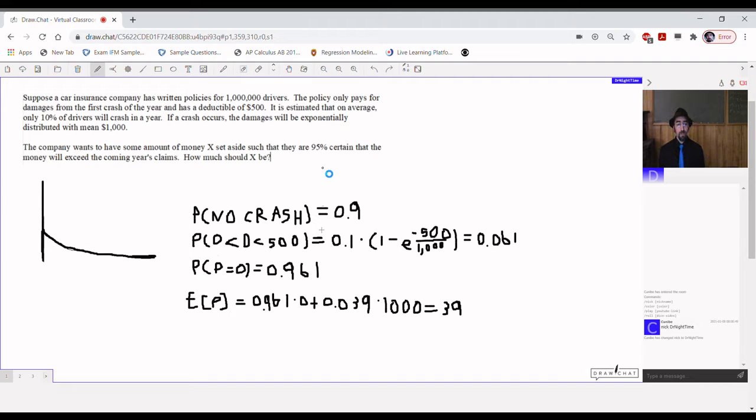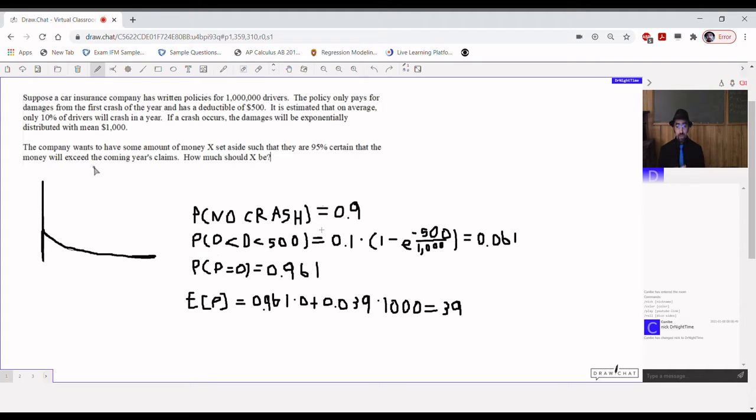Suppose a car insurance company has written policies for 1 million drivers. The policy only pays for damages from the first crash of the year and has a deductible of $500. It is estimated that, on average, only 10% of drivers will crash in a year. If a crash occurs, the damages will be exponentially distributed with mean $1,000. The company wants to have some amount of money X set aside such that they are 95% certain that the money will exceed the coming year's claims. How much should X be?